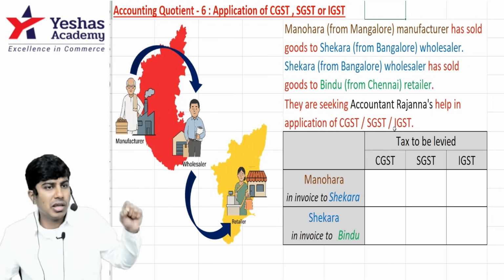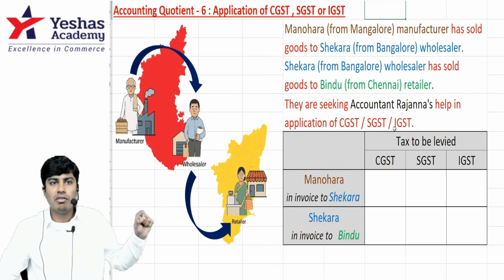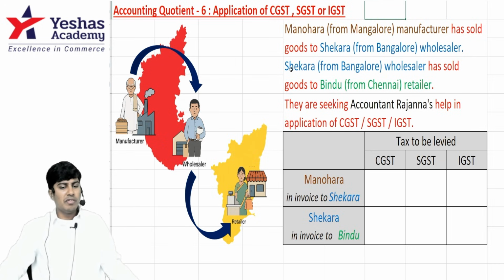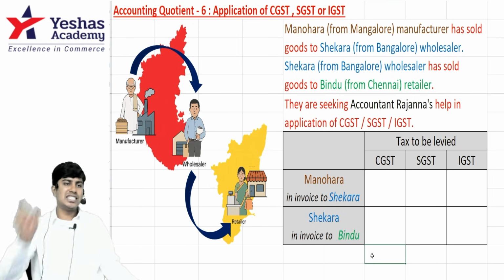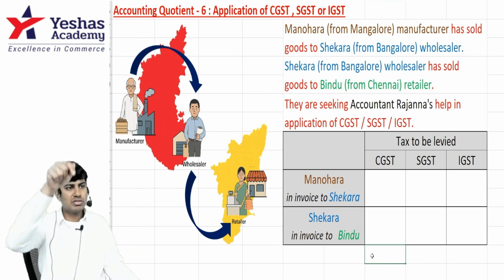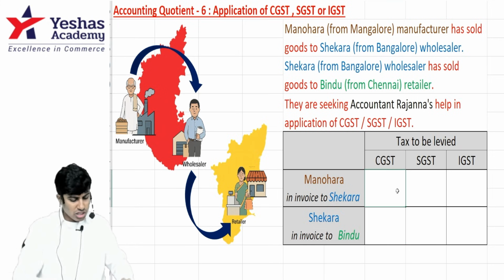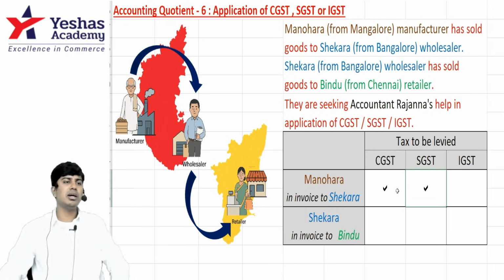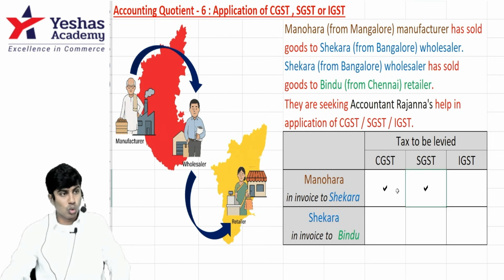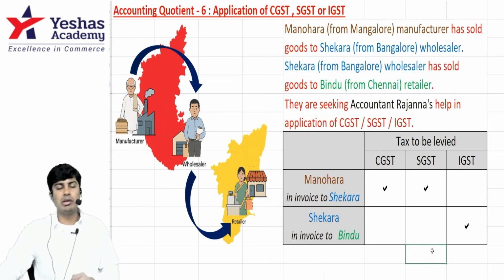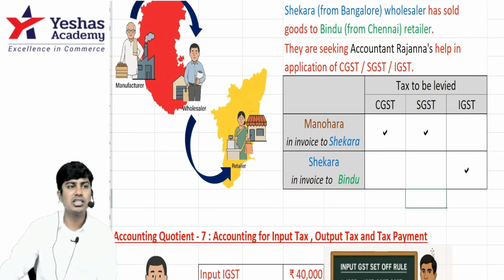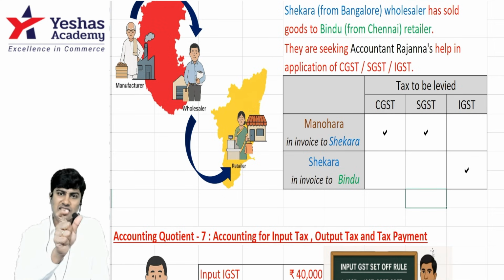When is CGST applicable? When is SGST applicable? When is IGST applicable? When manufacturer Manohara sells the goods to Shekhar, seller and buyer are both in the same state of Karnataka, so CGST and SGST is applicable. When wholesaler Shekhar sells the goods to retailer Bindu, they are in two different states, so IGST will be applicable. IGST means SGST and CGST together.